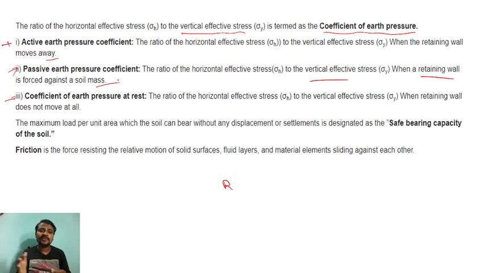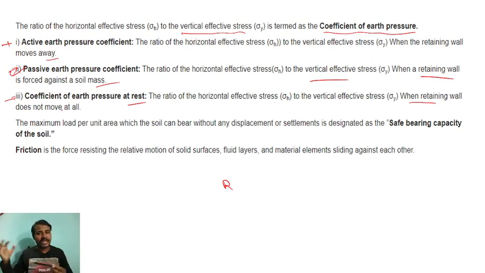Due to the soil mass, it is forced to move. Then we can say that it is passive. Coefficient of earth pressure at rest means what? At rest means the ratio of horizontal effective stress to vertical effective stress when the retaining wall does not move at all. Three conditions, right? Active, passive, and at rest.